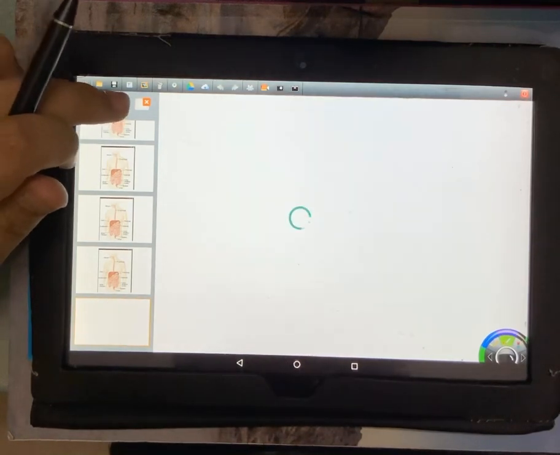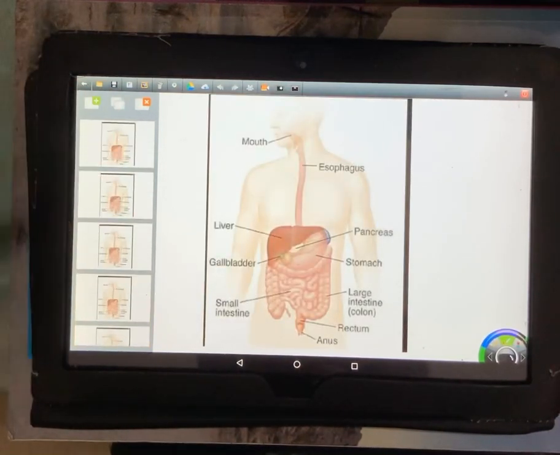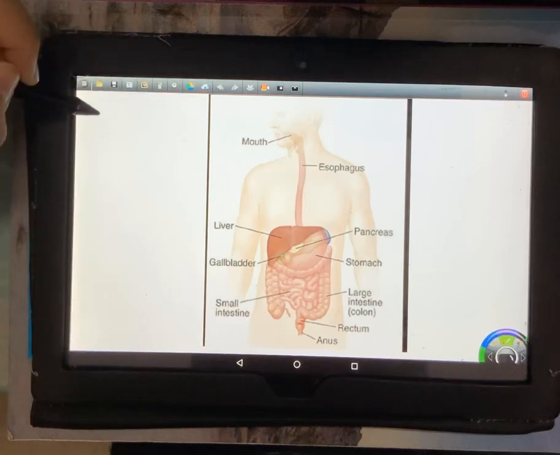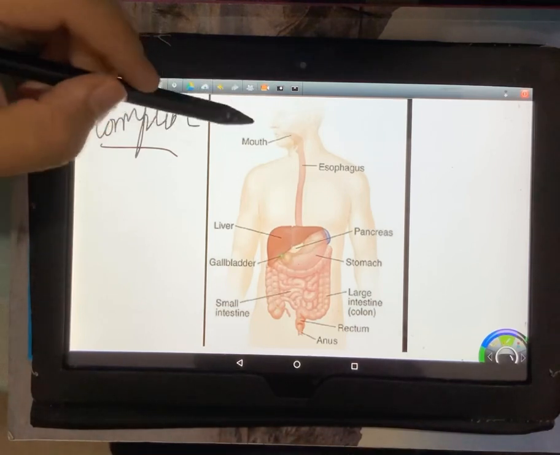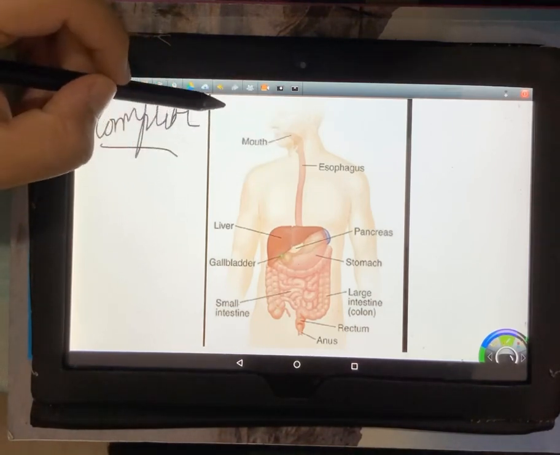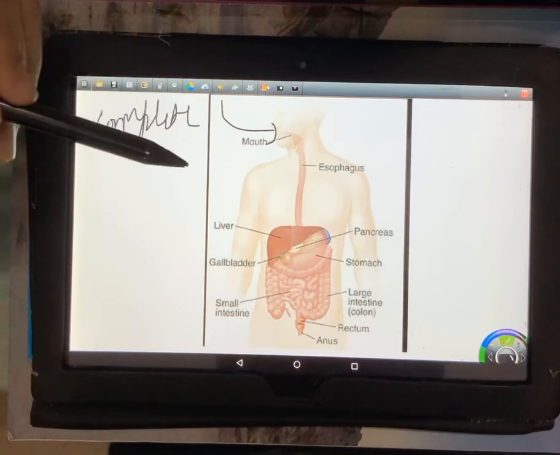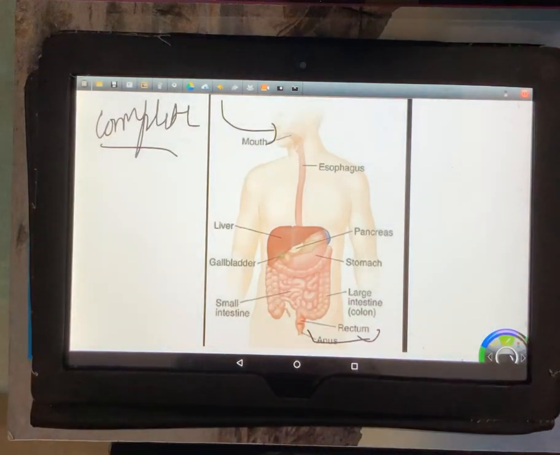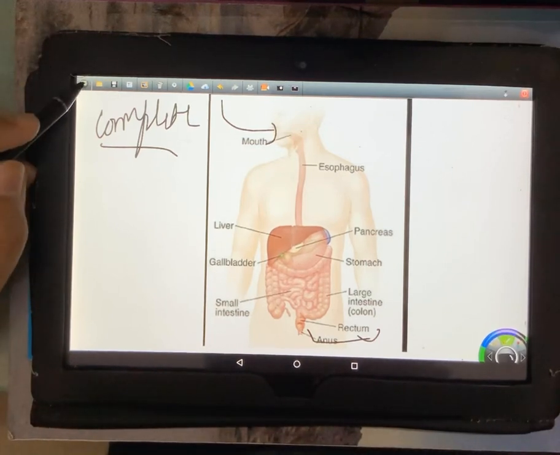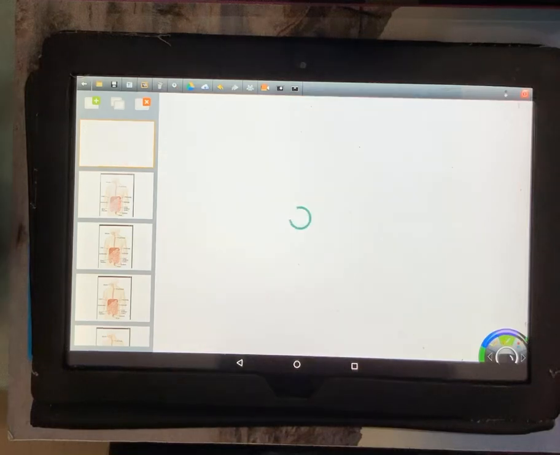Now, the human digestive system is called a complete digestive system. Now, why is it called complete? It is called complete because it has two openings. One opening is for the food to enter, which is for ingestion, and one is for the waste material of food to go out for egestion, the anus. So because of two openings, the mouth for the food to enter and the anus for the food to go out, we have a complete digestive system. There are many organisms that have only one opening. They are incomplete, like the amoeba.